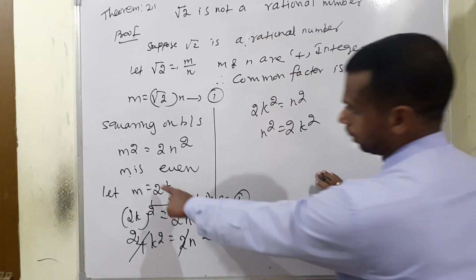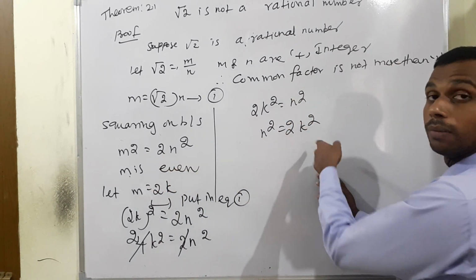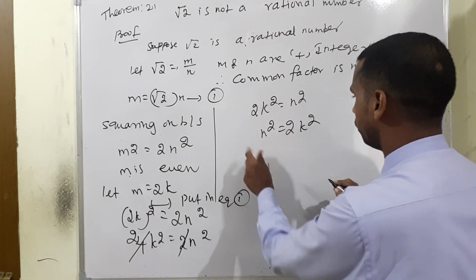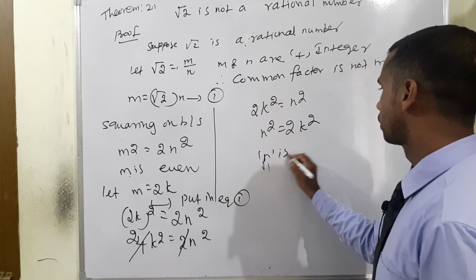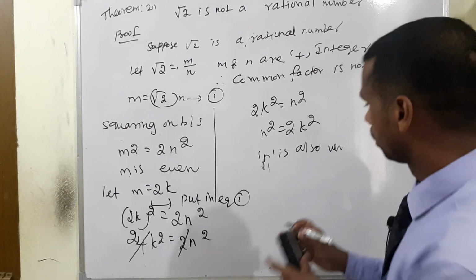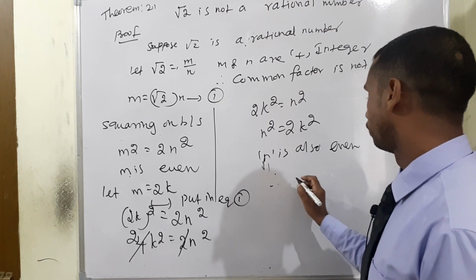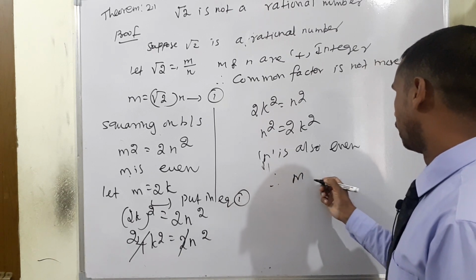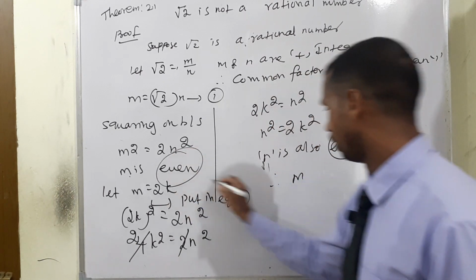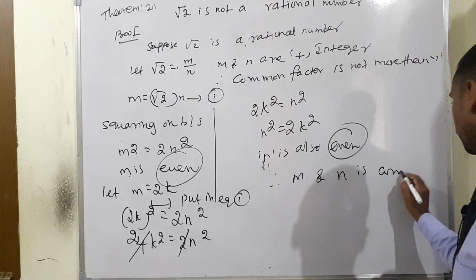Now m is a multiple of 2, an even number, and at the same time n square is also a multiple of 2. Therefore we can say n is also even, isn't it? Therefore m and n have a common factor, since both are even. Here even, here also even. Therefore m and n have a common factor.